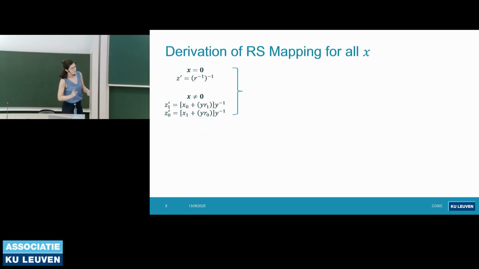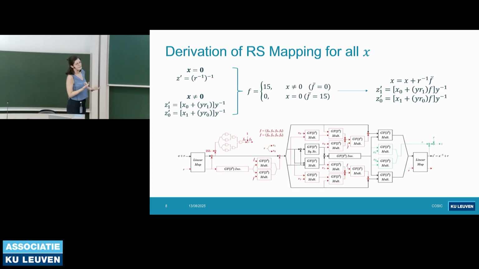And now we have the mapping for zero input and the non-zero input, and let's see how we can unify them in a single circuit. We can just define an auxiliary variable, which takes the value of 15, and this is the unity in the field, and we compute it with a Kronecker delta function. And when f is 15, then we add the inverse to the input. And when f is not 15, when it's 0, then we compute the additional circuit that you see in red here. So we compute the additional circuit that we saw in the previous slides. And when the input is 0, we don't compute it, and we just add the random to the input.